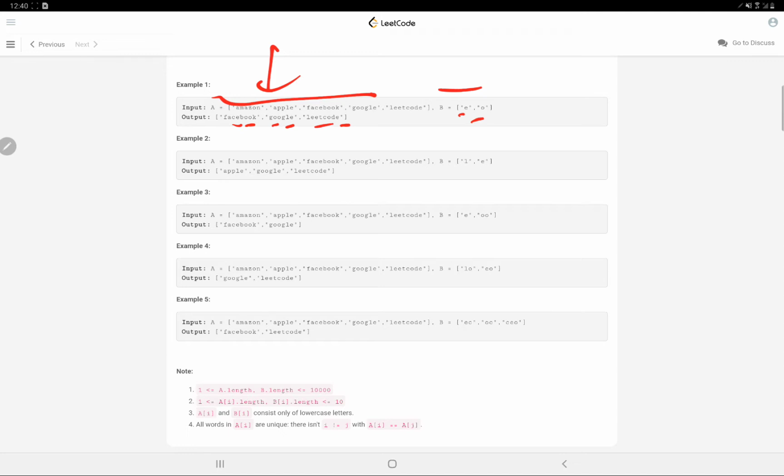Let's see the constraints given over here. The length of both the arrays of words, array of strings, is from 1 to 1000. But the length of the individual string is up to 10 only. That's the main case over here. I told you whenever the lengths are like this we can use hashing. Alright, these are the clear-cut hints that we get from the constraint point of view. So yeah, hashing can be done over here.